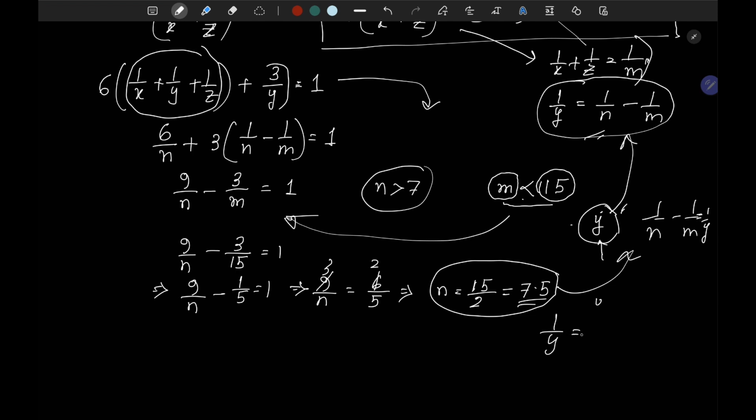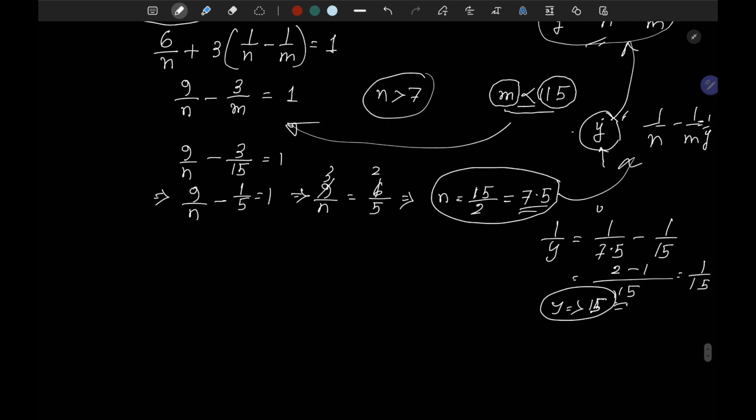Then my 1 by y becomes 1 by 7.5 minus 1 by 15. This will give you 1 by 15, and y is 15. That means if m is exactly equal to 15, Rakshita alone can finish the job within 15 days. Let's keep it as it is for now.